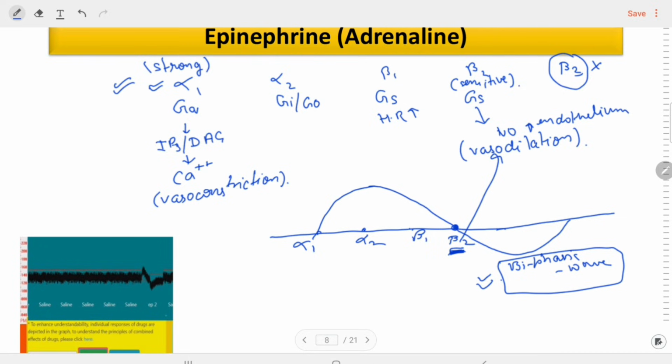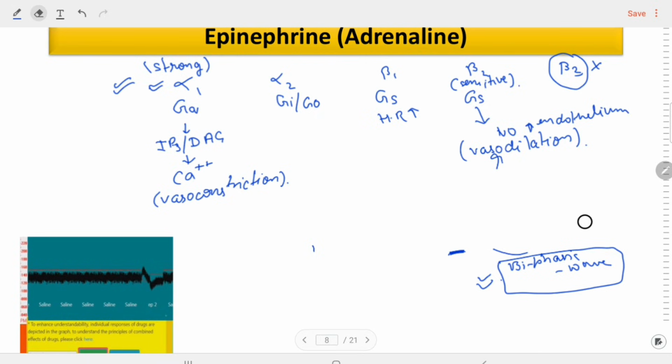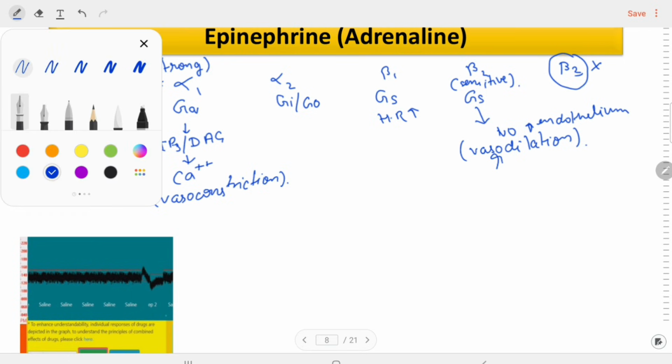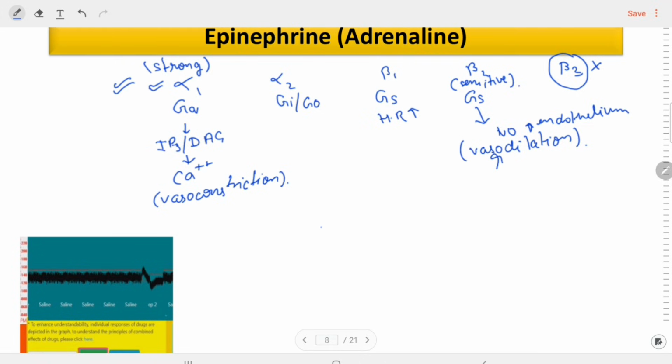Another thing: what is the clinical importance of this? Suppose the dog is on an alpha blocker, that is, we previously gave an alpha blocker.